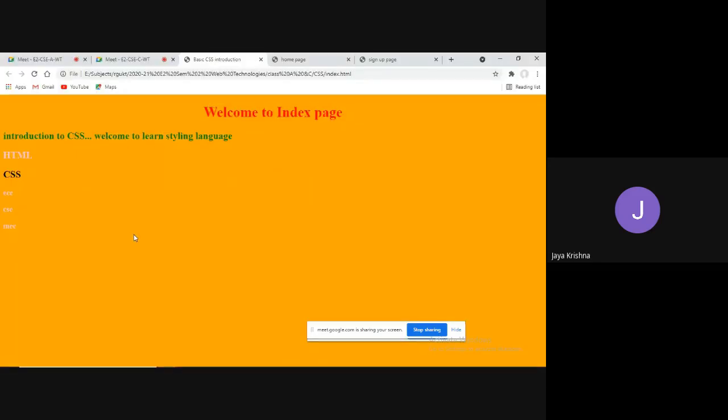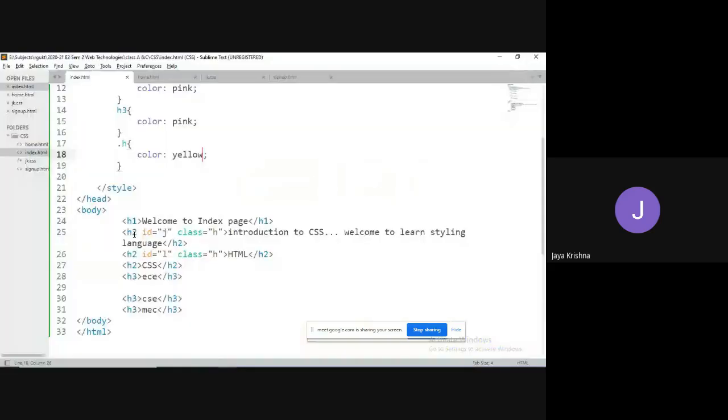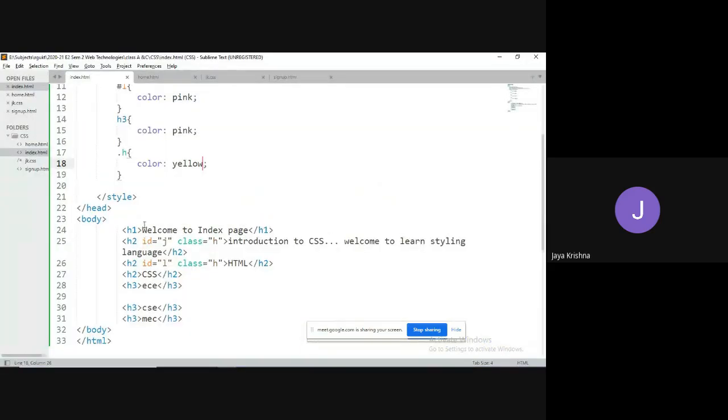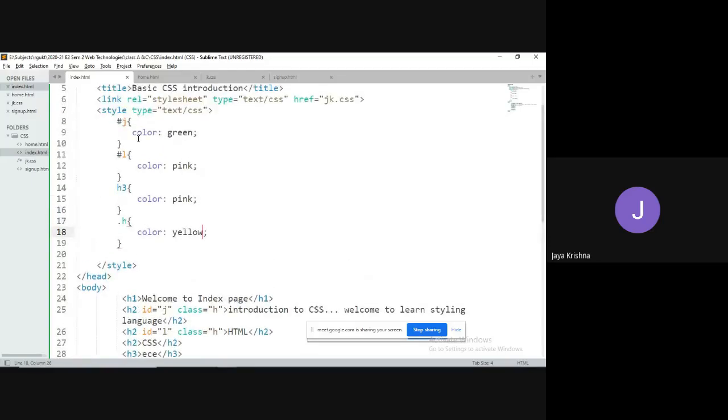Observe, guys. Is there any effect here? No. Here, as I am trying to write similar kinds of styles, the hash j is applicable to "introduction to CSS. Welcome to learn styling language," and this h dot h is applicable to the same thing, and both are of type internal styles. That is why it is going to take the first one. Why is it taking the first one?